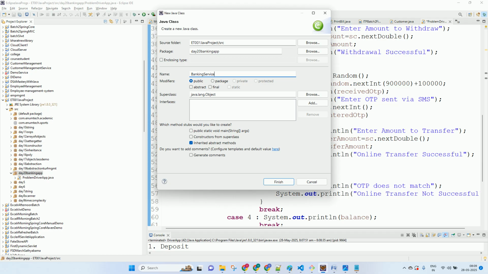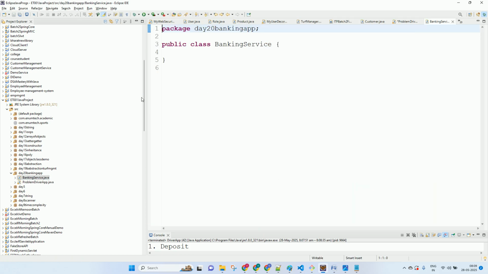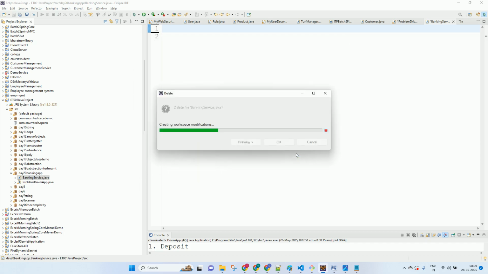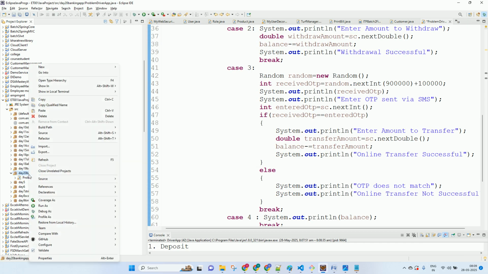So I would first make an interface, not a class. What does the interface do? It gives you a list of services, right? What we are offering. So first we should make an interface.